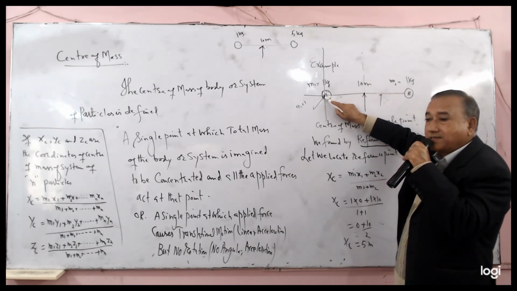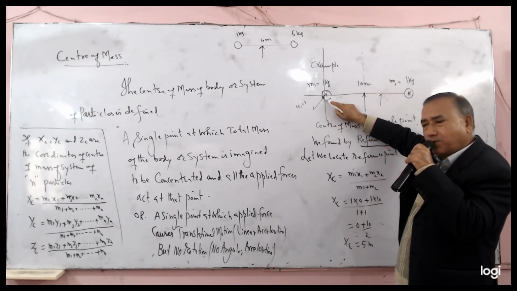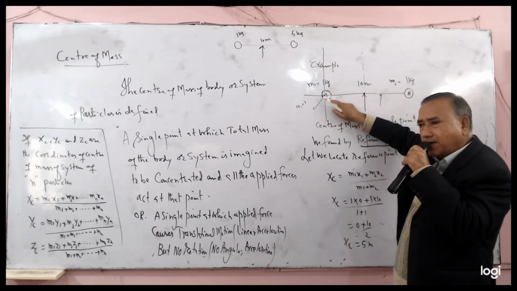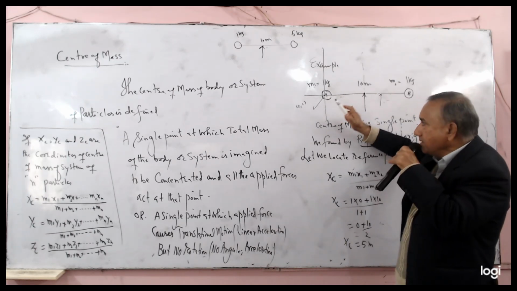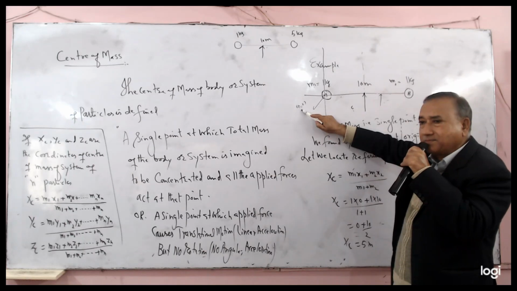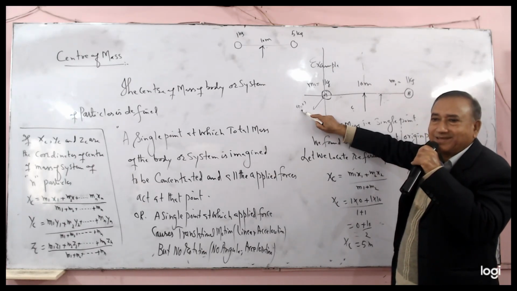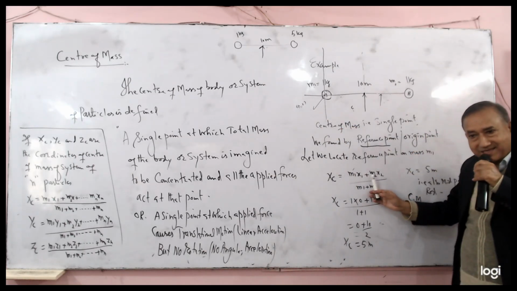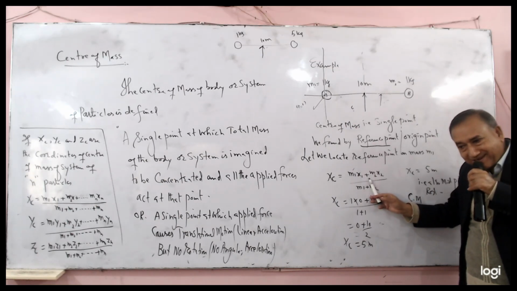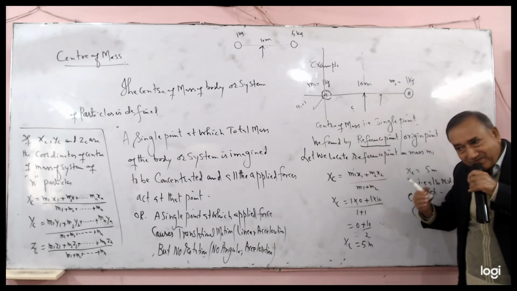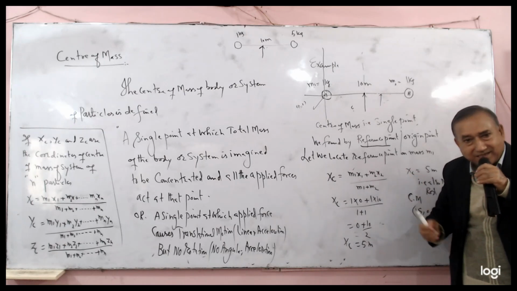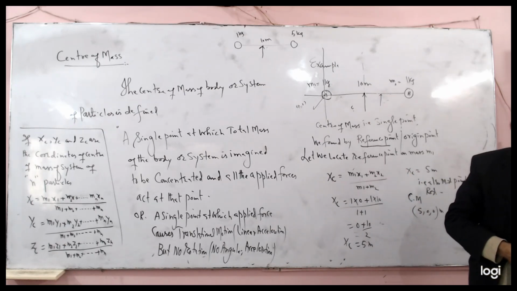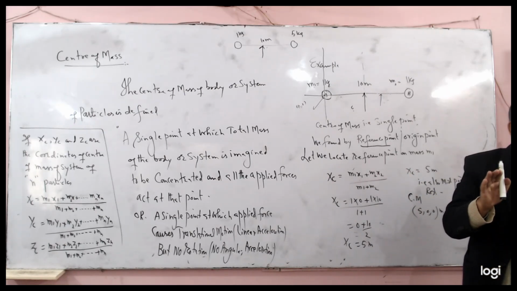the reference point. You look at the reference point on the particle M1, so the coordinate x is 0. What is x1? It is the position of M1 with respect to the origin, with respect to the reference point.